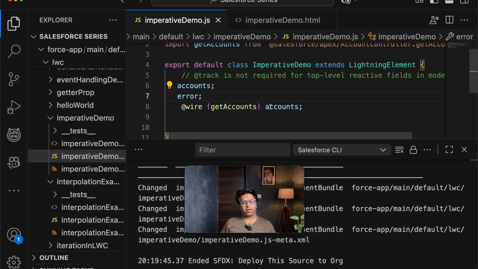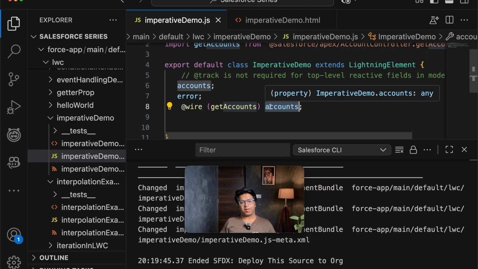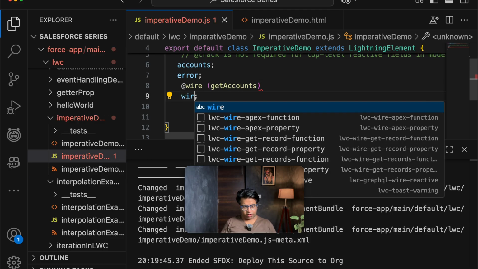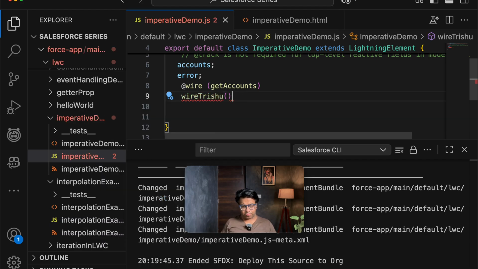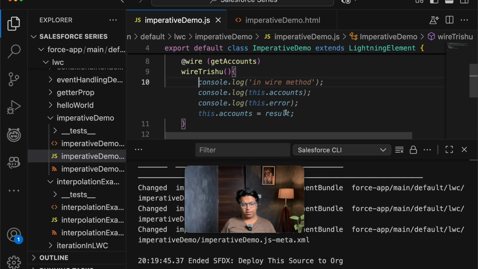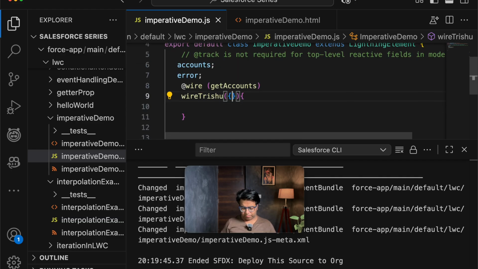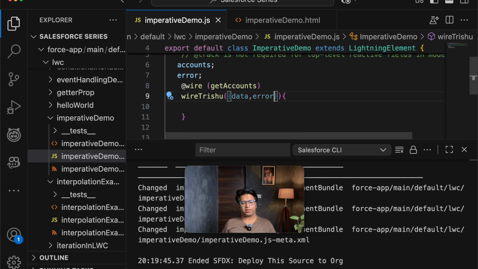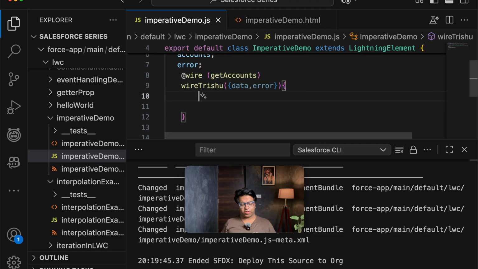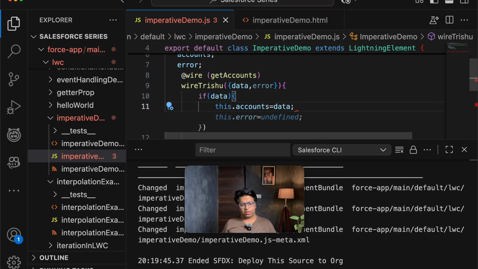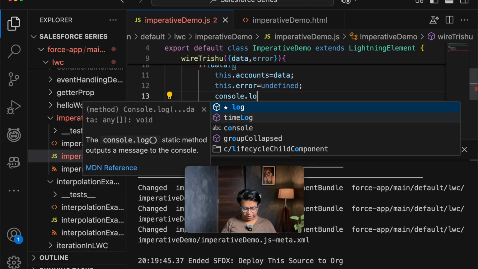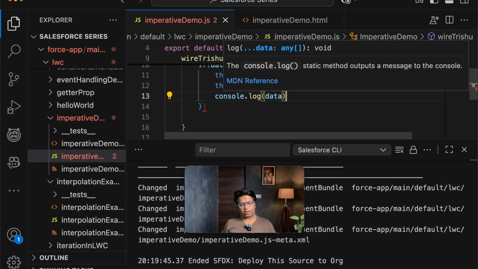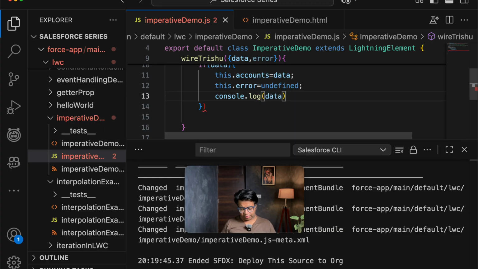So we will be using these variables in order to fetch the data. So what I will be doing here, I will be just calling a callback method here. So what I will be calling is wire threshold instead of wire accounts. And in this method, I will be calling two parameters. That is, I will be adding braces here, and here I will be adding data and error. So what further I will be doing, if data, then this dot accounts equal to data and this dot error equal to undefined. And also here I will be adding console.log data, so that I can see what data is coming here.